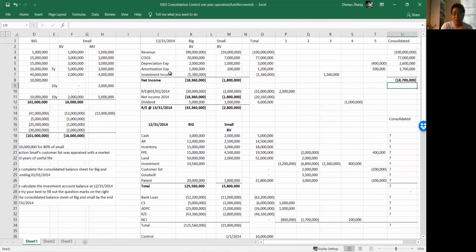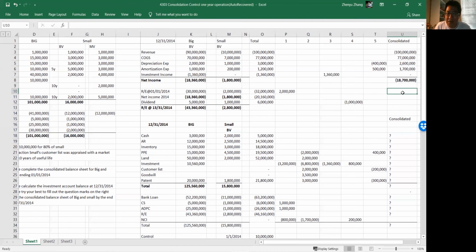1,350,000. So NCI will claim another 20%, which is a quarter of 80%. So a quarter of 80% will give you 340,000. You add this to what was made by BIG, then add 340,000, which will give you this much amount.